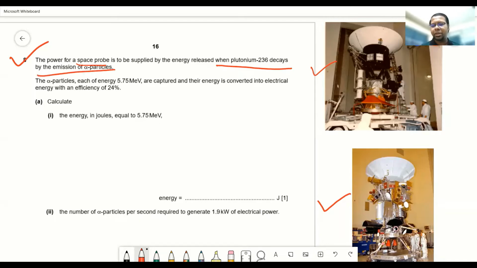emission of an alpha particle. Now, why do we need to use a radioactive substance for powering a space probe? This space probe is going on a journey of very long distance, like Saturn, Jupiter. They're millions of miles away from Earth. So it's a long distance journey.